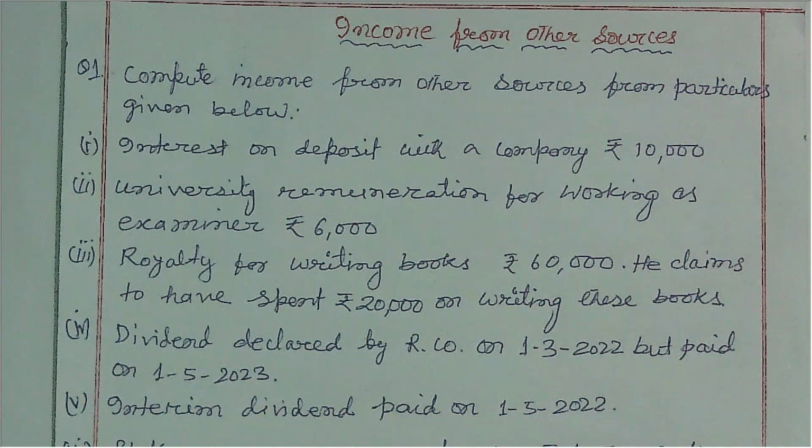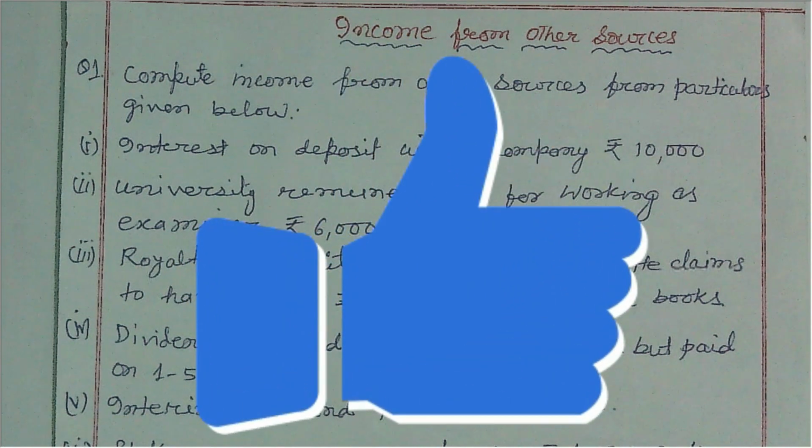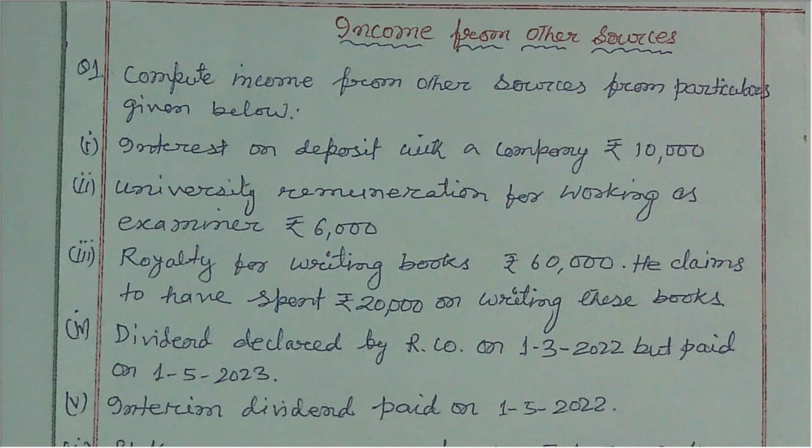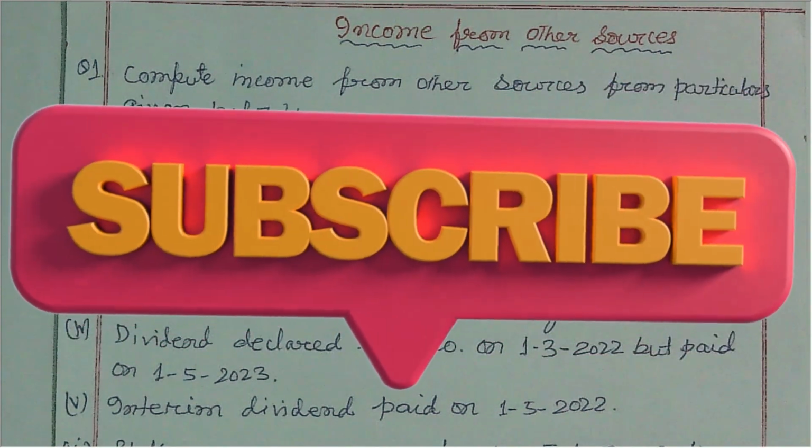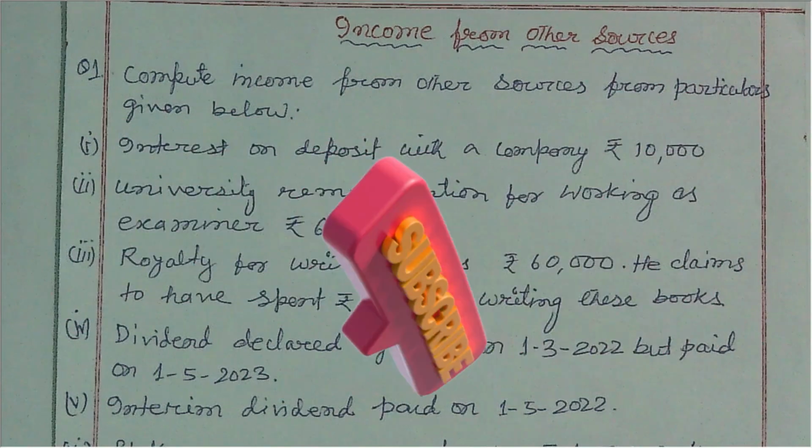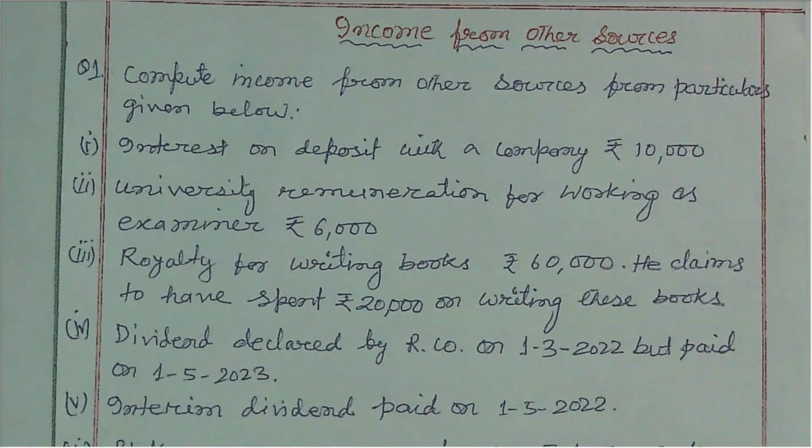Accounting Equation Academy YouTube channel presenting today's one problem from the chapter Income from Other Sources. This is the fifth and residuary head, and under this chapter, the income taxable is given in section 56.